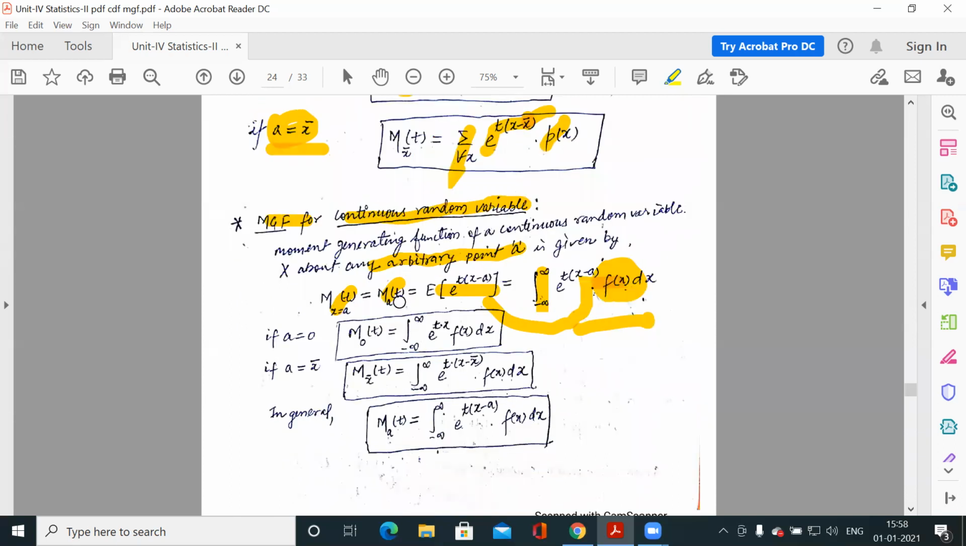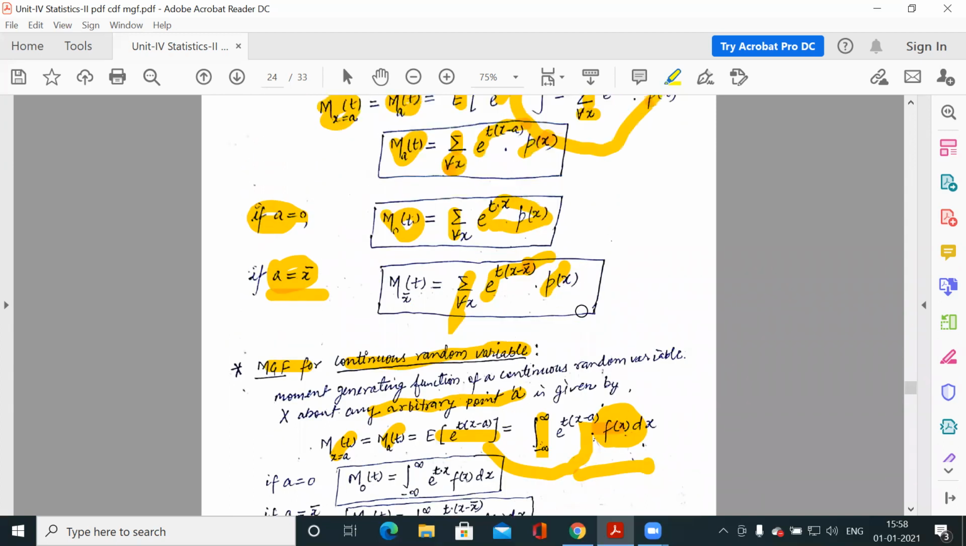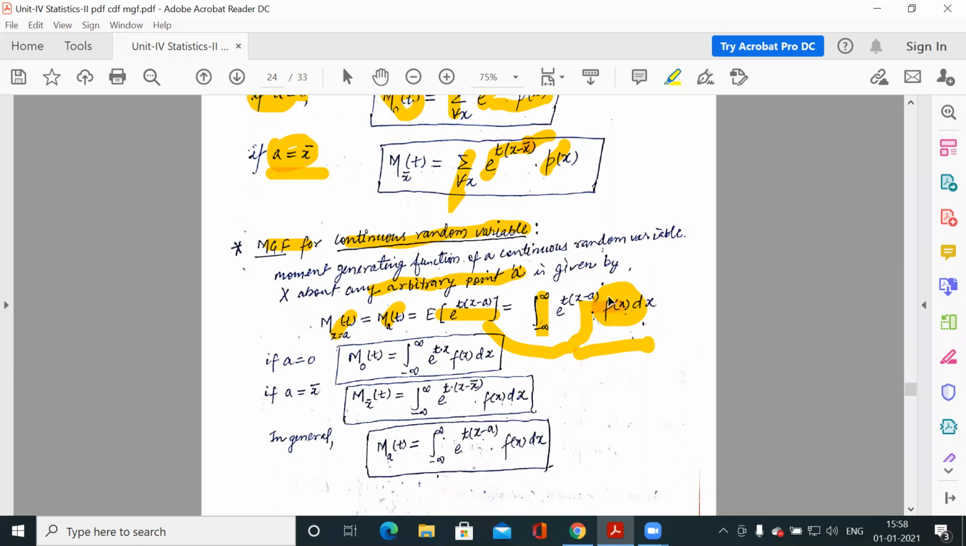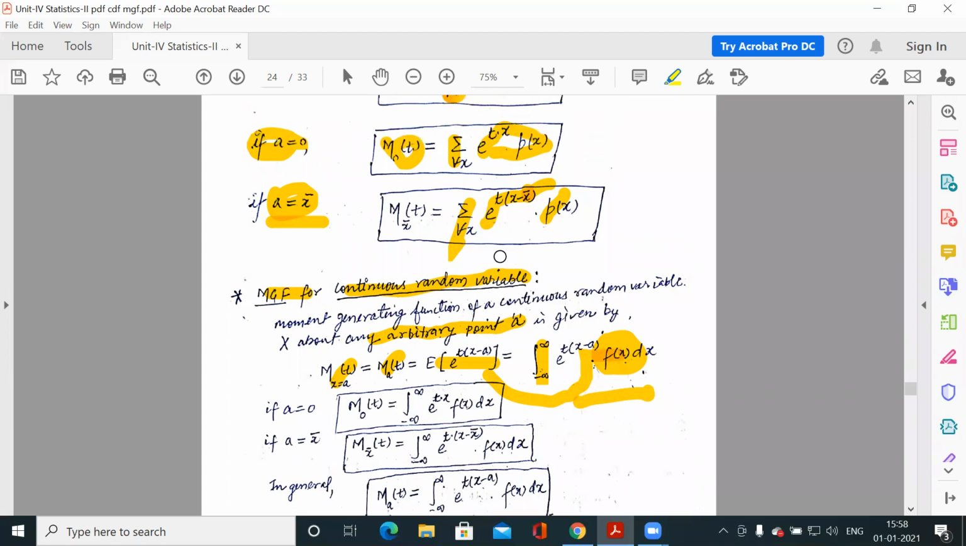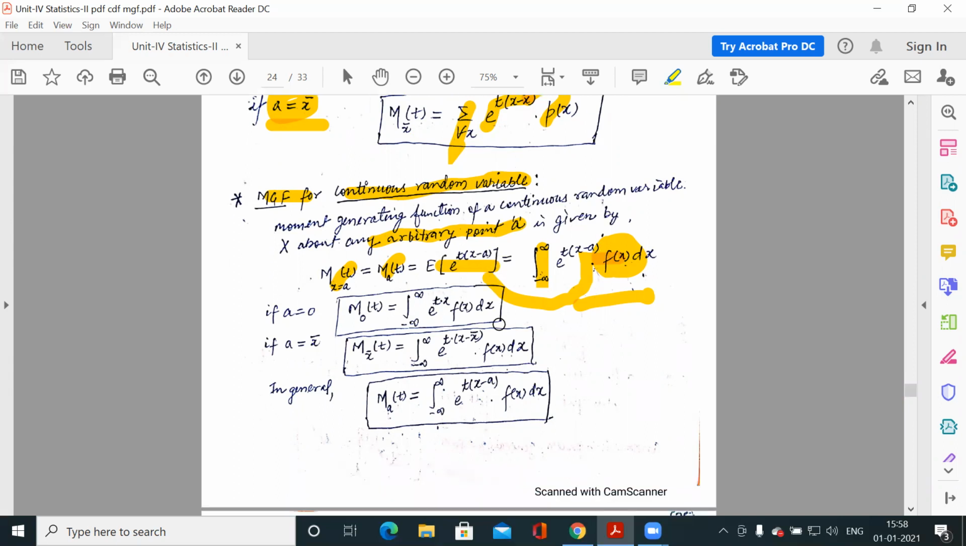It's the same concept for the continuous variable. The only difference is that for a discrete variable you multiply by p(x), for a continuous variable you multiply by f(x), and instead of summation we use integration because this is a continuous variable. So again, the moment generating function is the expected value of e to the power t(x minus a). It is about point a, otherwise the default is the 0 point. Clear? So similarly, this is M_0(t), the mgf about the 0 point, and the mgf about x bar, that means the mean.